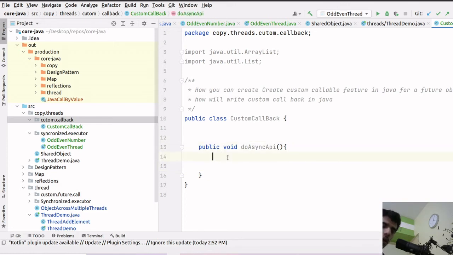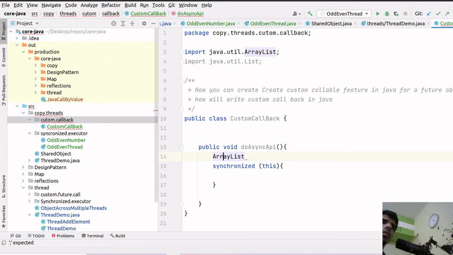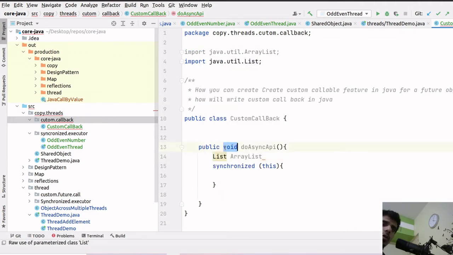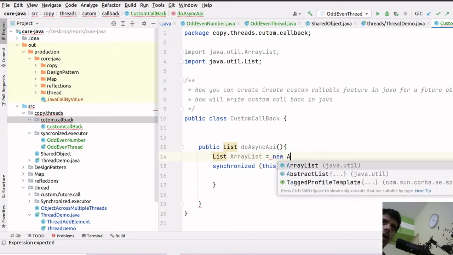let me synchronize this. And suppose it's returning an array list, right? So let me write the list. We should change the response to array list here, or list itself, and then I will write array list equals to new array list.